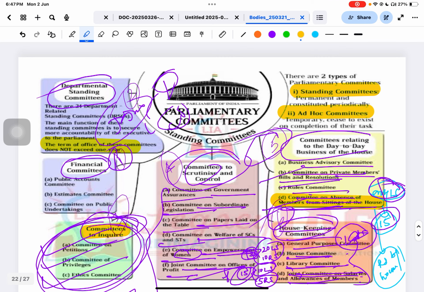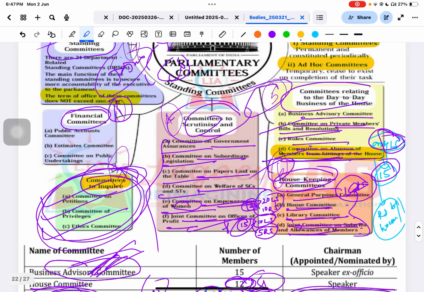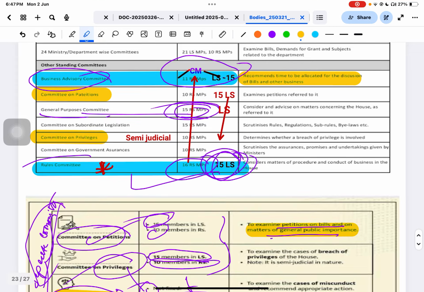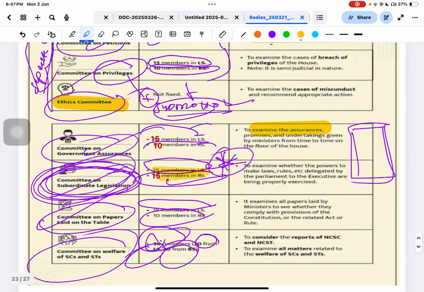Now we are going to discuss the committees on scrutiny and control, the committees which will scrutinize and control you. There are basically six committees, so let's discuss them one by one. The first is the Committee on Government Assurances. Suppose the government has given an assurance that a scheme will be implemented by next year.